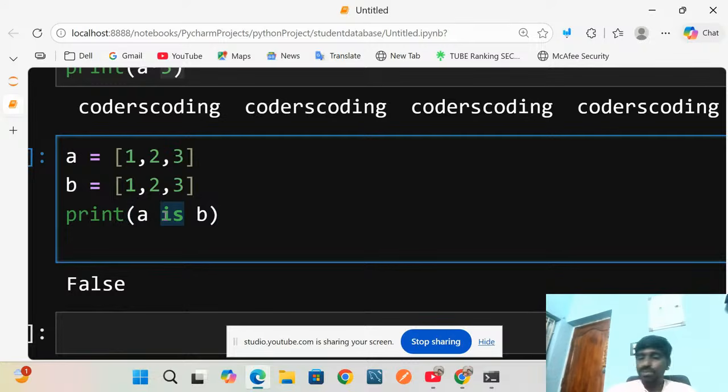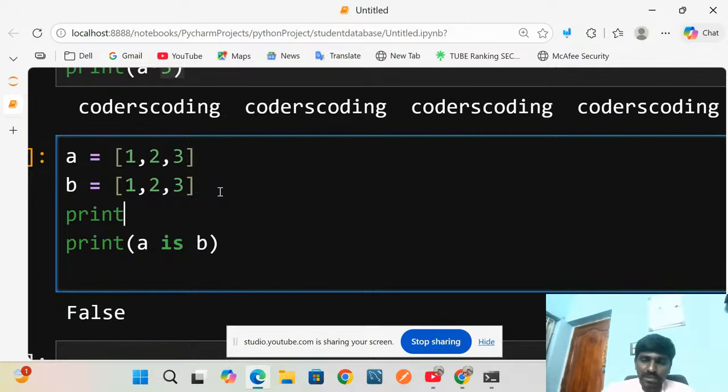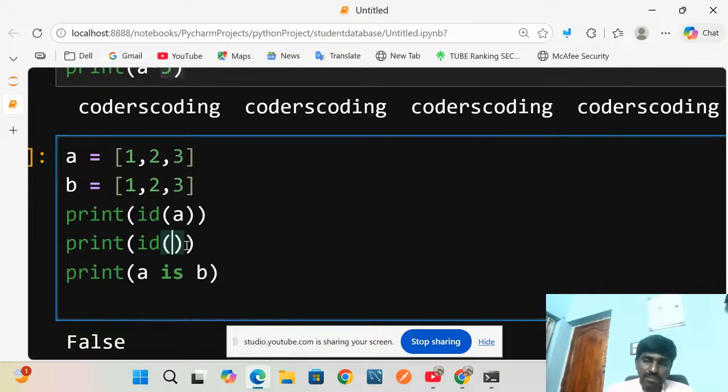What does the is operator do exactly? As I discussed earlier in videos also, the is operator checks the address of the given lists. So I just want to check with print. I have to mention ID, which gives the address in short form. I specify ID of A, then copy it and run it, and then check the value for B.